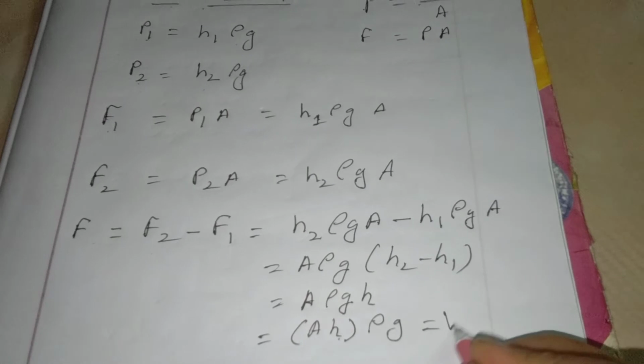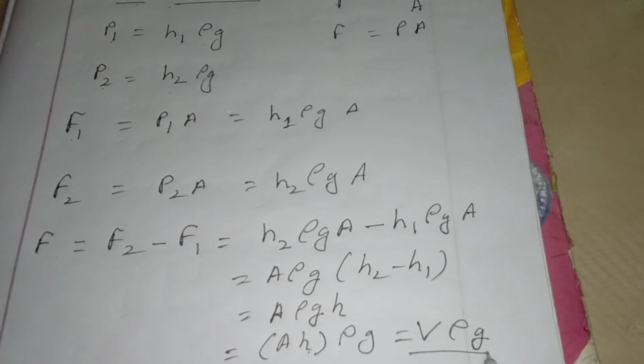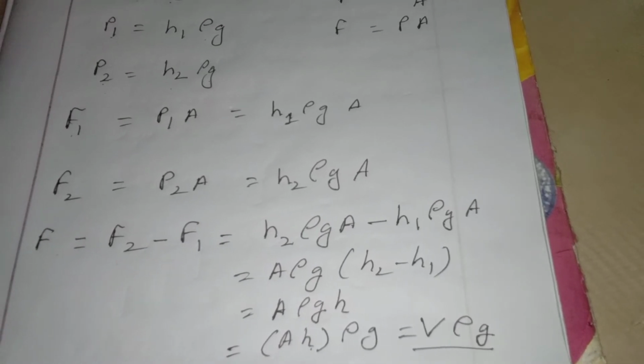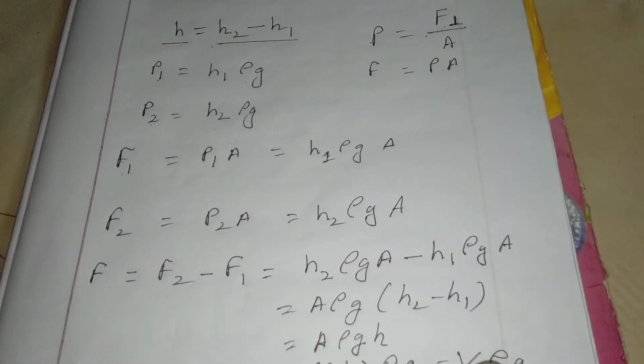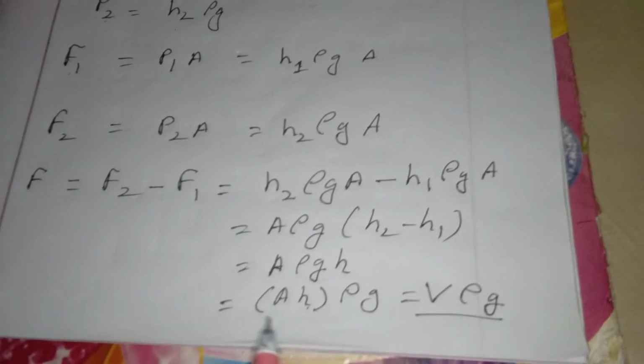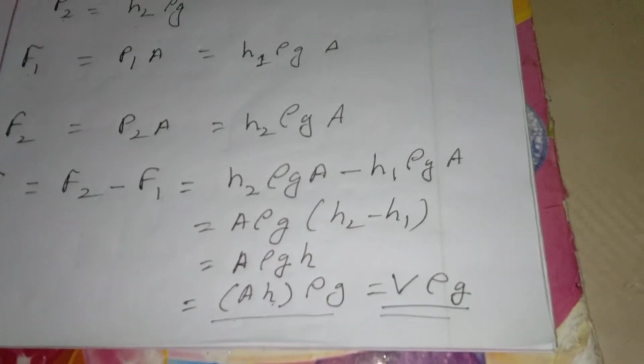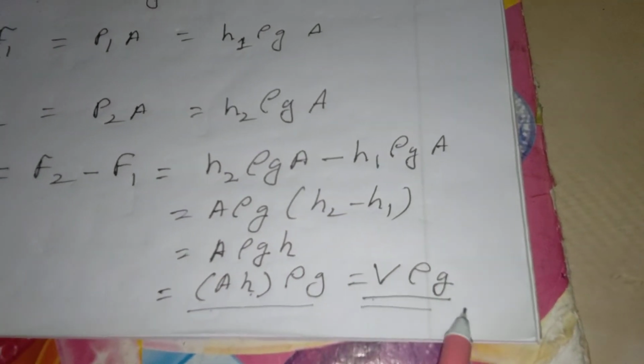A into h equals volume V, so V rho g. That is the formula for buoyancy. That means buoyancy equals volume of the object into density of the liquid into acceleration due to gravity. You can use either this formula or that formula, that means h rho g or V rho g.